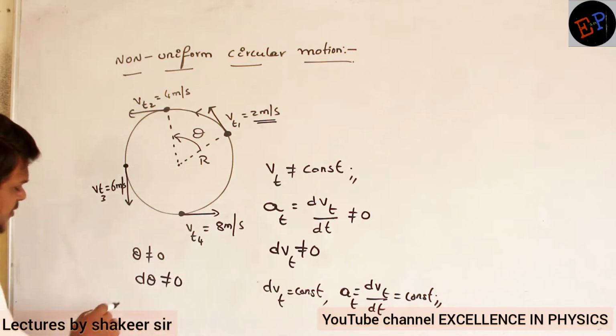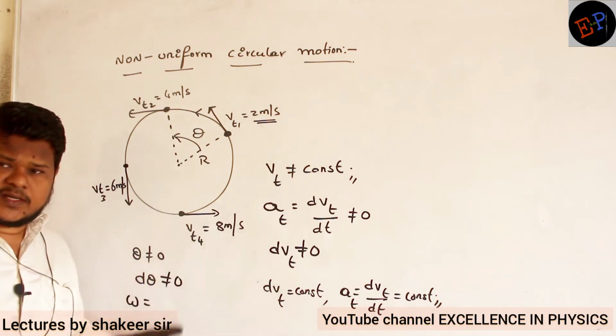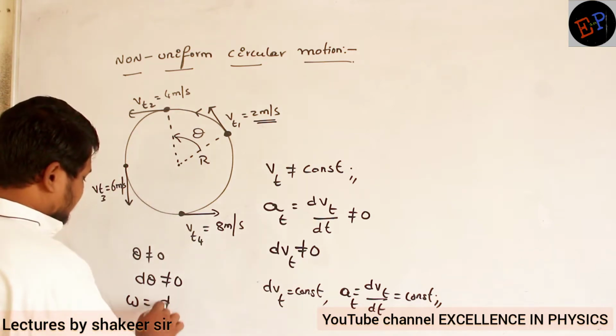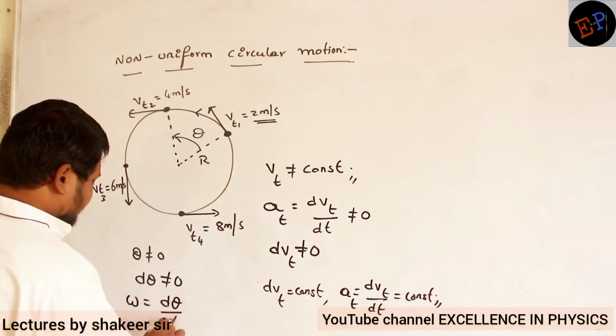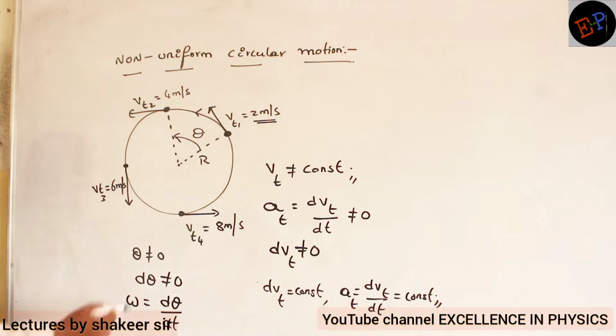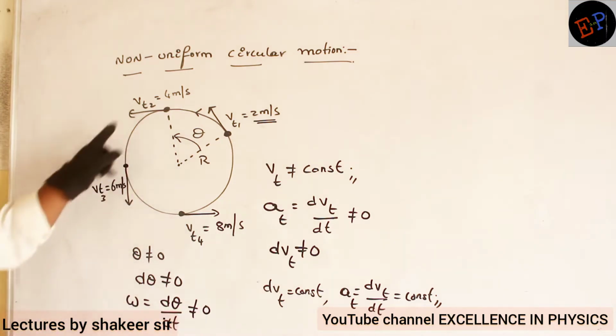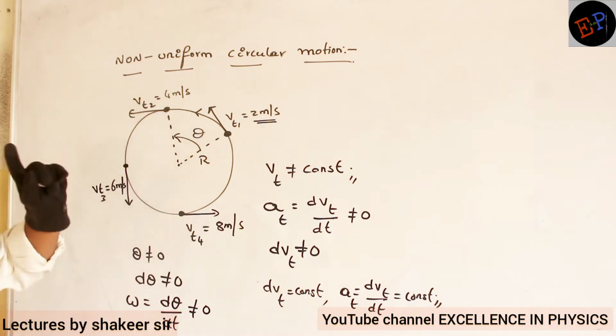Then what about omega? What is omega? Angular velocity. V is called velocity; omega is called angular velocity. What is the formula for angular velocity? d theta divided by dt. The change in angle is not 0, so d theta by dt is also not 0. It means angular velocity is present. The body definitely has some angular velocity. Are you able to understand?